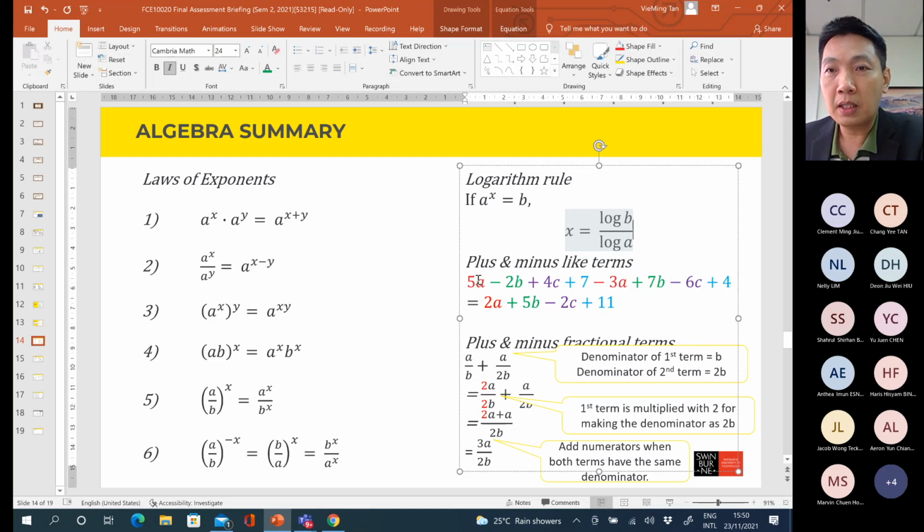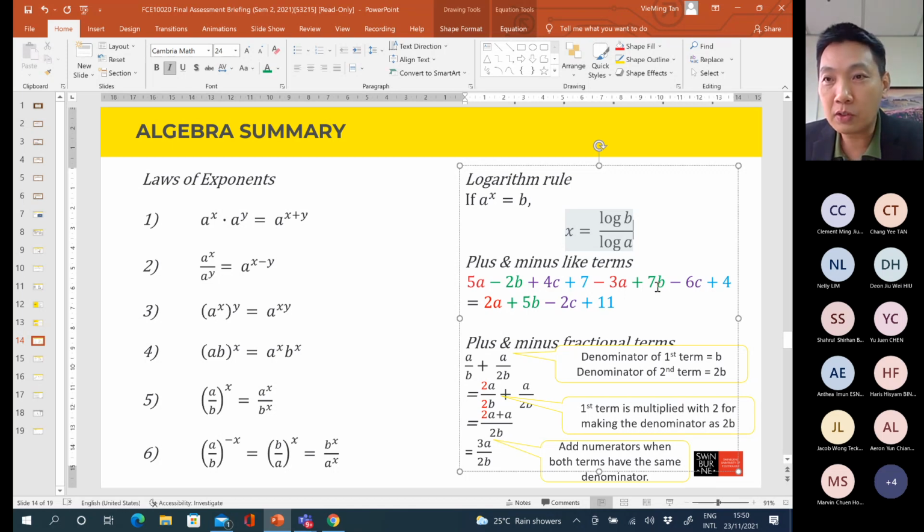Among these 8 terms, this 5a and this minus 3a have a similar variable, so we call them like terms. These two terms we can sum up by plus or minus activity, combining them altogether. So 5 apples minus 3 apples, the answer is 2 apples, put here.